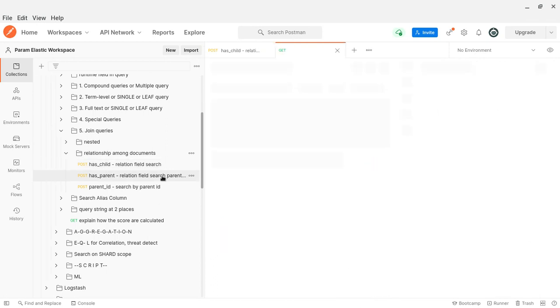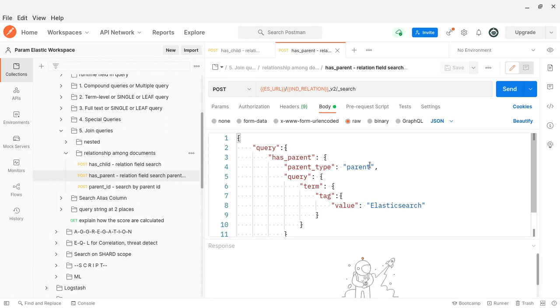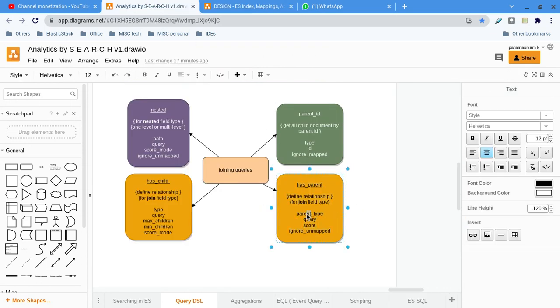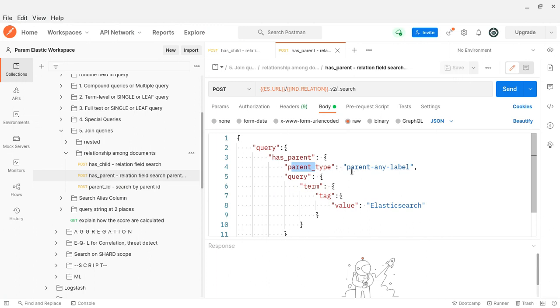So both are defined by the parent keyword in the mapping. Here in the query syntax, has parent. You can see the parent type. Parent type is going to be again a label, any label. So instead of type you could see the parent type. That's what I have in the document. Let me highlight it here. So in has parent we are using the parent type, but the rest everything is the same.